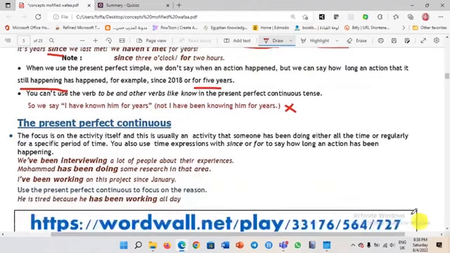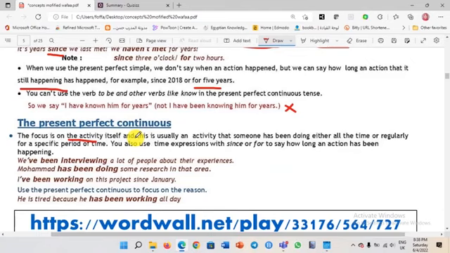Okay, let's proceed with the present perfect continuous. Of course, we mentioned something here related to the present perfect continuous. When to use the present perfect continuous in your speech? The focus will be on the activity itself, okay? And this is usually an activity that someone has been doing either all the time or regularly for a specific period of time. So please concentrate that the continuous in the present perfect is related to the period of time that the action is happening or happened.